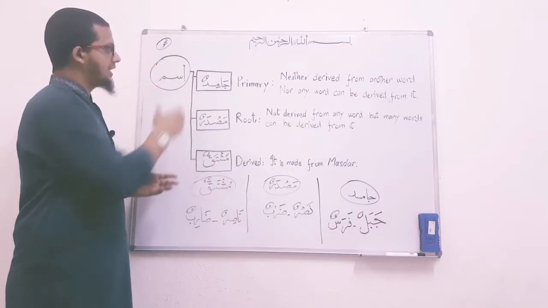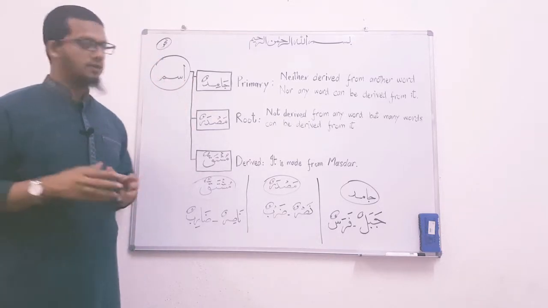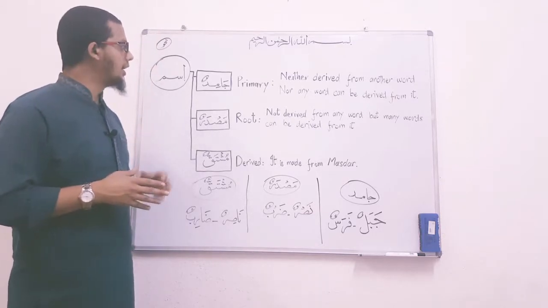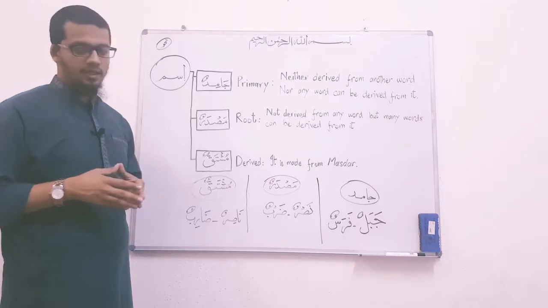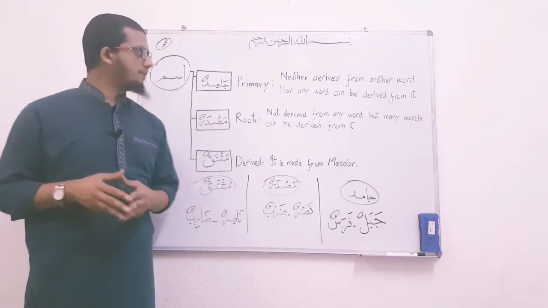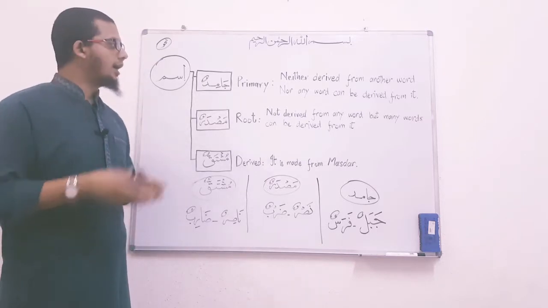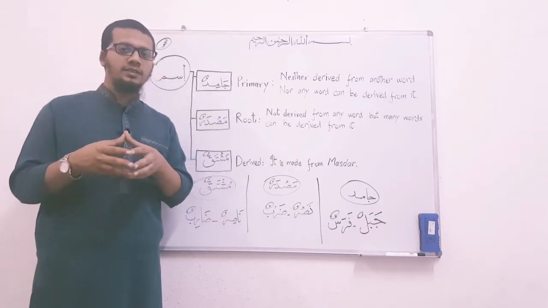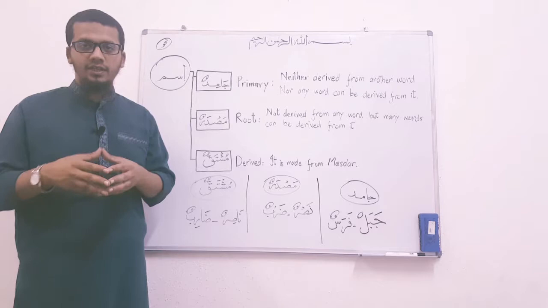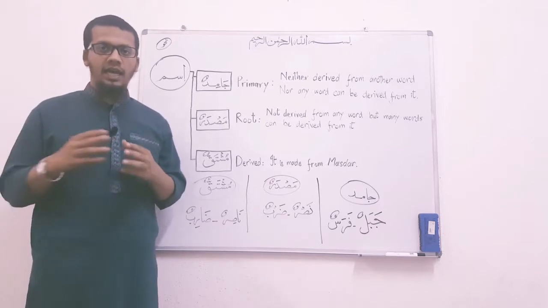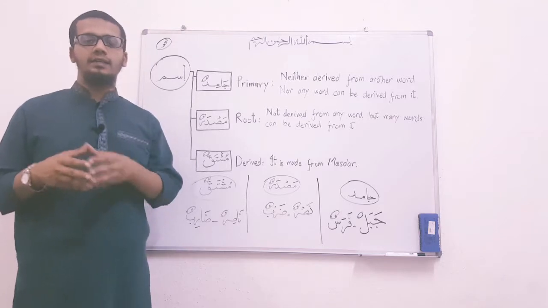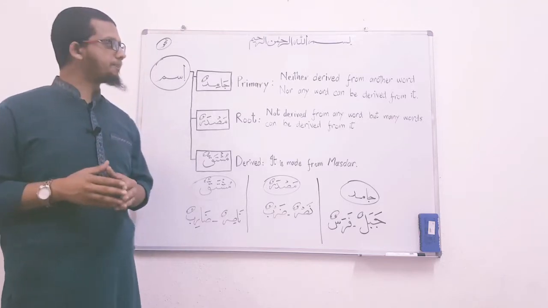For example, jamidun. This is also one of the kinds of noun, and in English for jamid we say a primary noun. So what is a primary noun? A primary noun is a noun which is not derived from another word, and also other words cannot be derived from it.